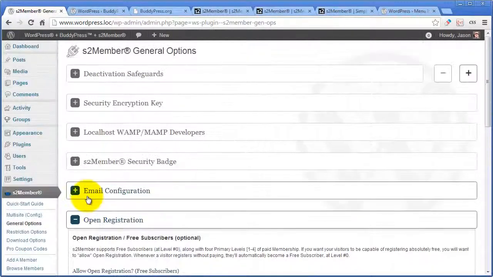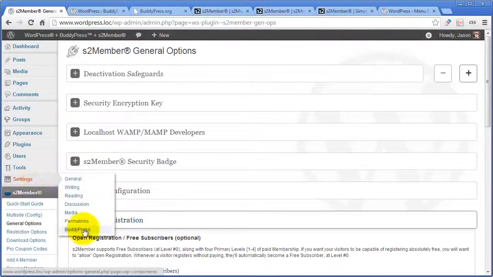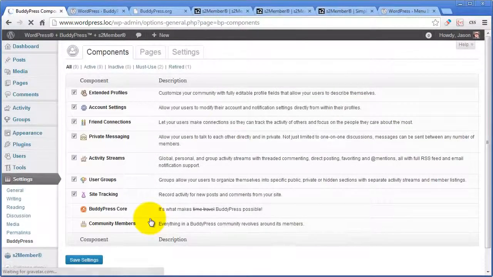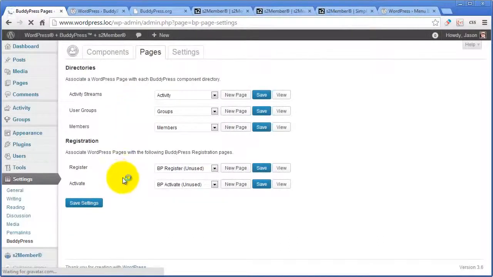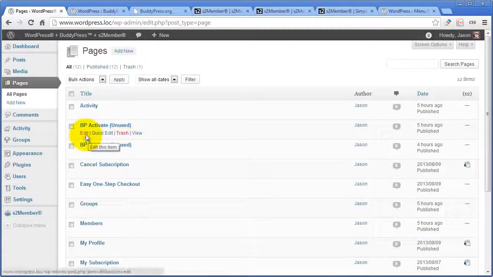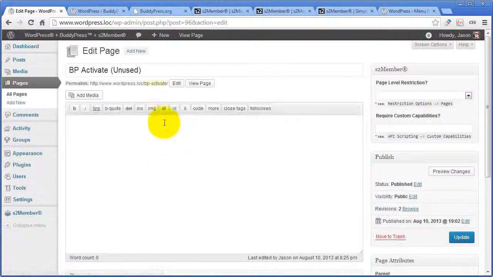However, let's show this real quick also. Open registration off here. Now, in your BuddyPress settings, let's go over to BuddyPress, go to settings. Actually, no, it's pages. You'll see that BuddyPress normally wants you to set up a register page. What I do is I go ahead and create a new page and I just give it the slug bp-register. Alright, so if I go here and look at my pages, I create it so that BuddyPress is satisfied.